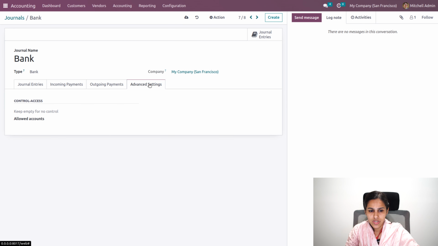And also under advanced settings, you will be able to add the allowed accounts under this journal.